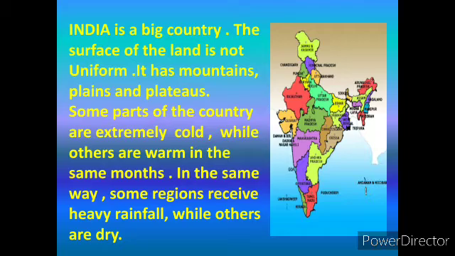In the same way, some regions receive heavy rainfall while others are dry.